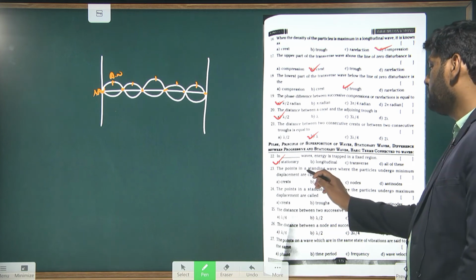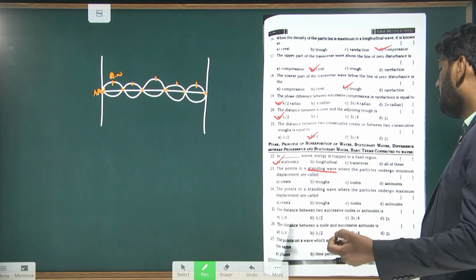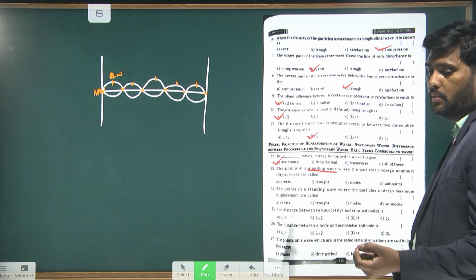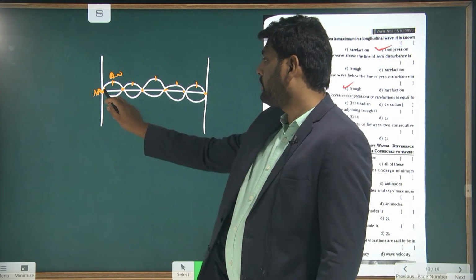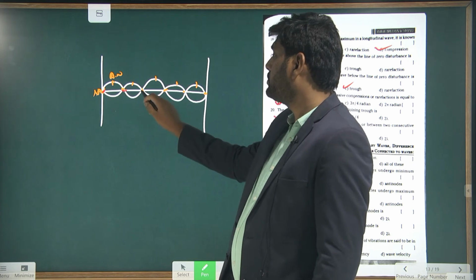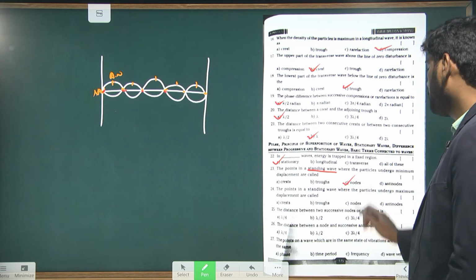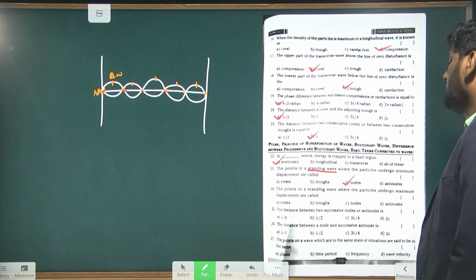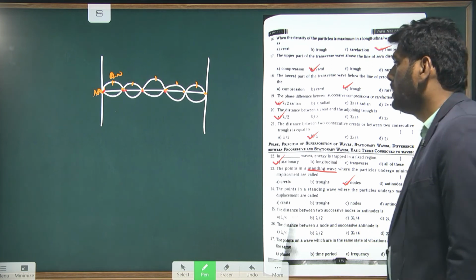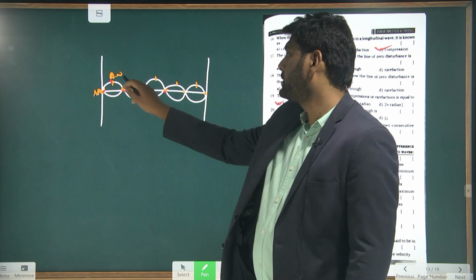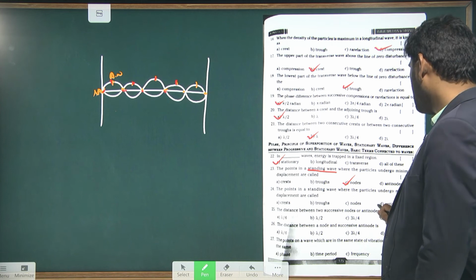Next, the points in a standing wave where the particles undergo minimum displacement are called. Standing waves means stationary waves. Where there is minimum displacement, which means minimum amplitude, this part is known as what? Node. The points in a standing wave where the particles undergo maximum displacement are called. Maximum displacement means this point. So what are they? Antinodes. So the answer is this one.